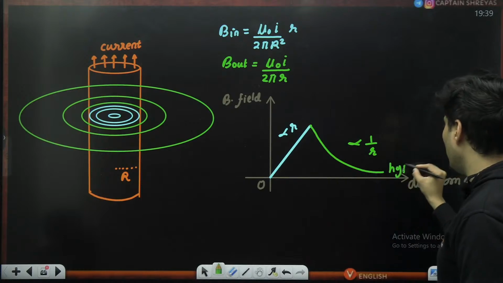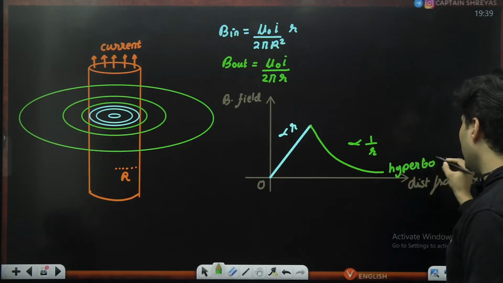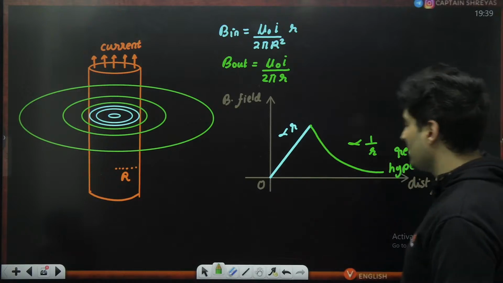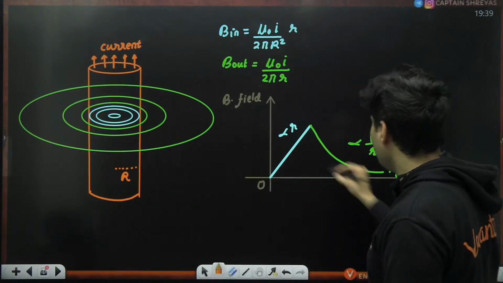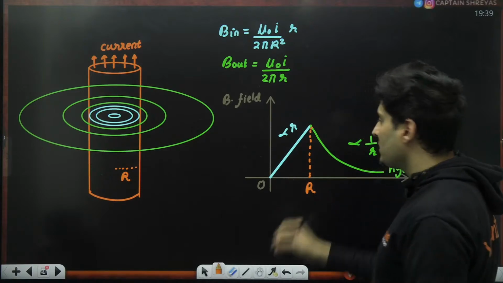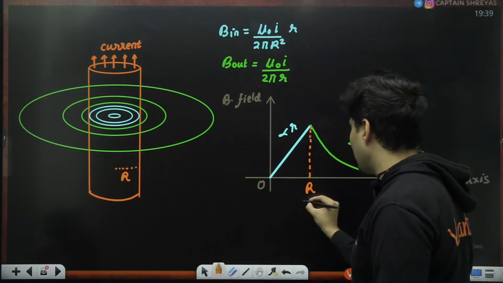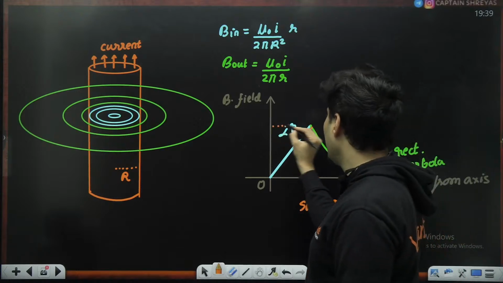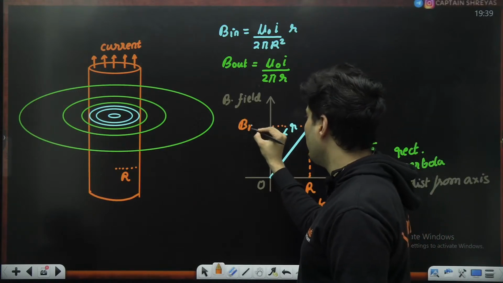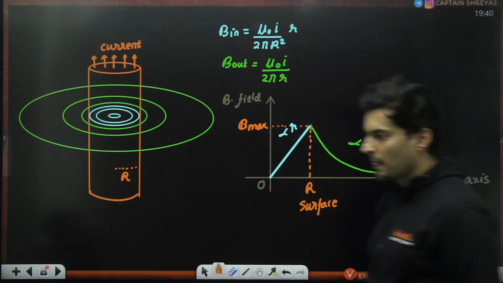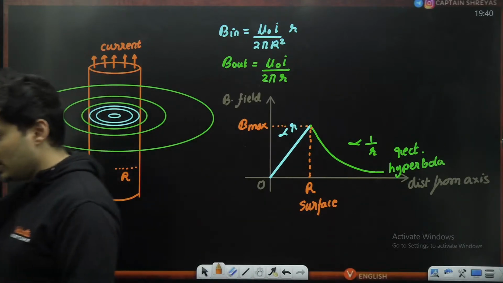This is a hyperbola, not any ordinary hyperbola but a rectangular hyperbola, because it is inversely proportional to r. And exactly at distance r, on the surface, the magnetic field is going to be maximum. Is that okay? All these things you should definitely know.